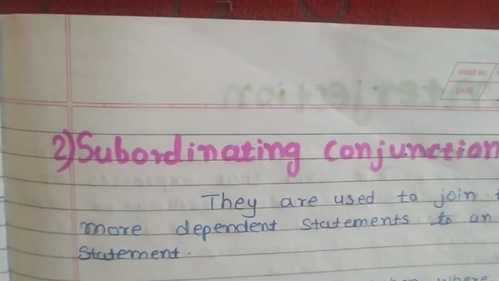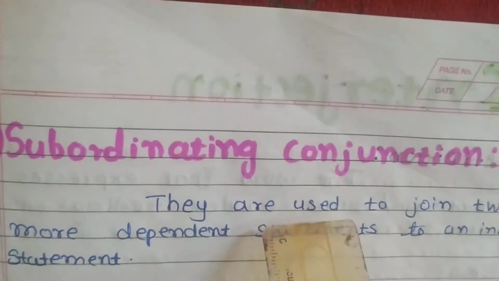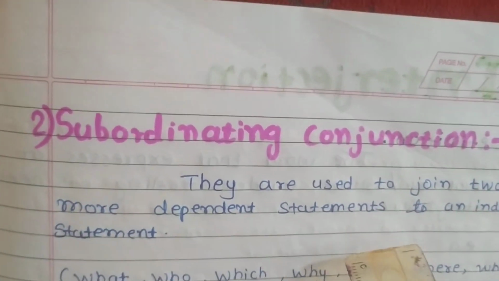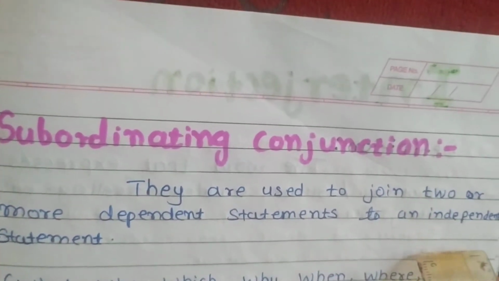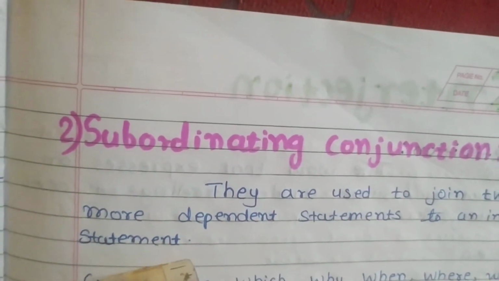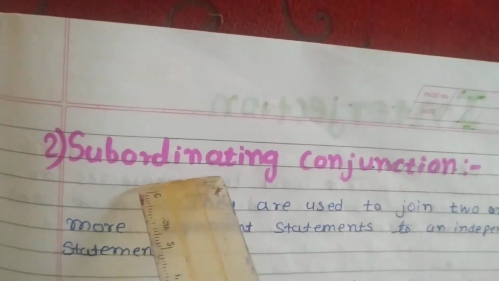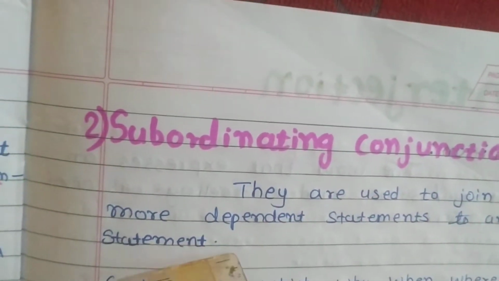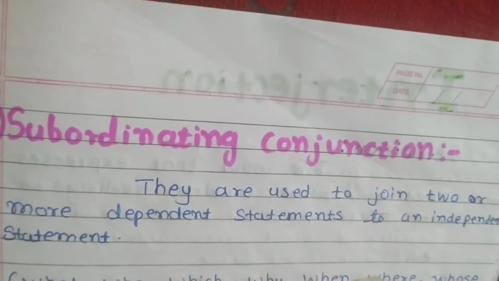What's the definition? Tell us. They are used to join two or more dependent statements to an independent statement. They, meaning subordinating conjunctions, are used to join two or more dependent statements to an independent statement.